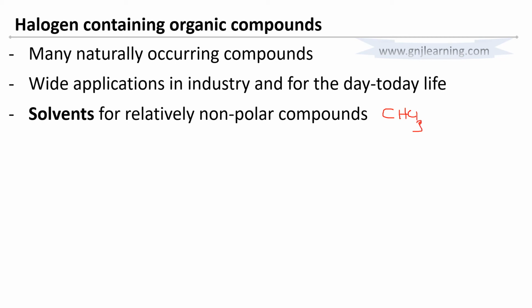You can see here we have halogen inside this hydrocarbon; 3 chlorines are substituting the methane family. The other one is carbon tetrachloride, which we can write as CCl4. All these compounds can serve as solvents for non-polar compounds.